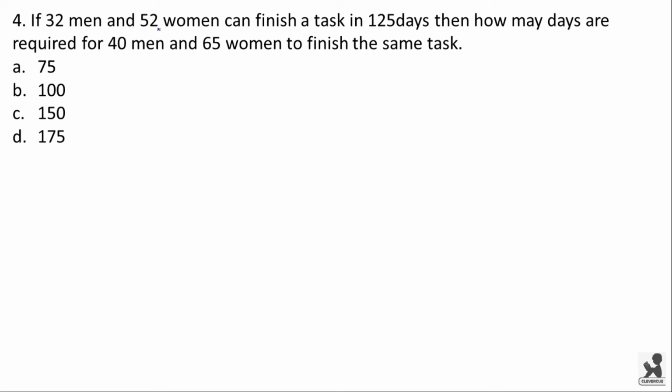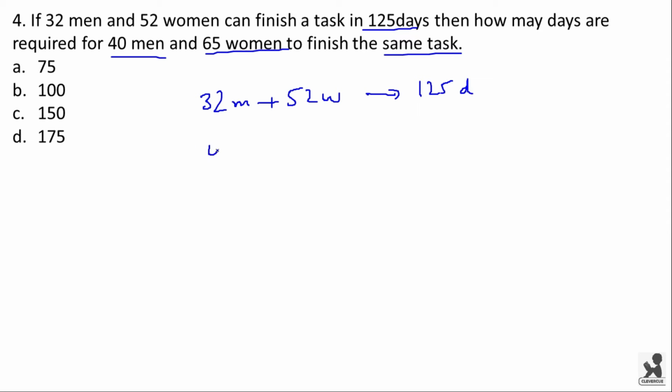If 32 men and 52 women can finish a task in 125 days, then how many days are required for 40 men and 65 women to finish the same task? Now see, 32 men and 52 women take 125 days to finish a work. Now we have 40 men and 65 women. We have to find the number of days taken by them.